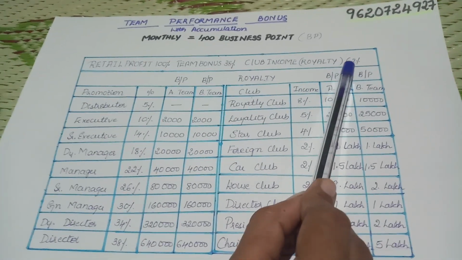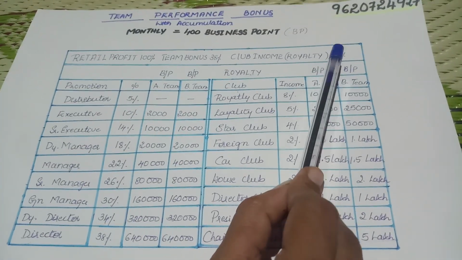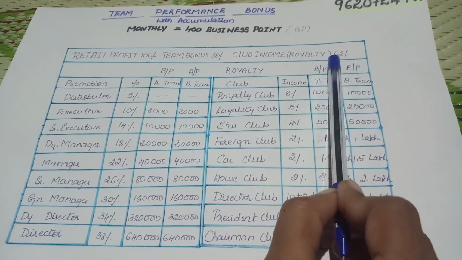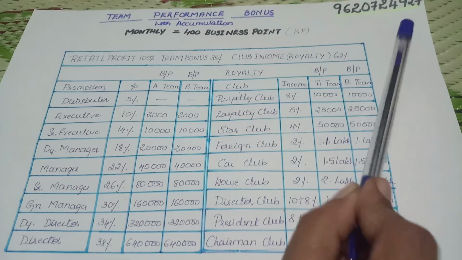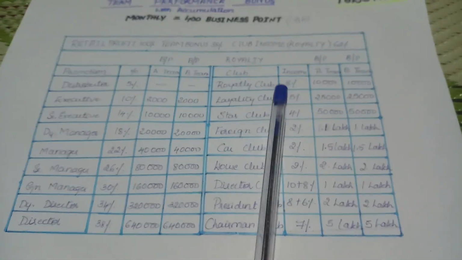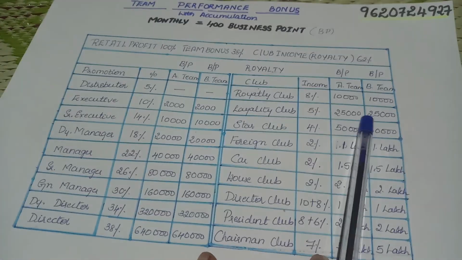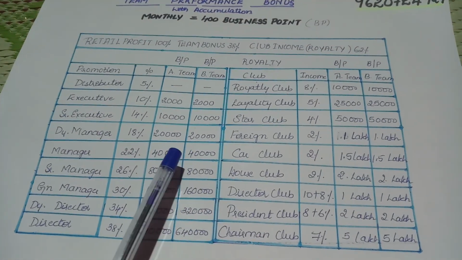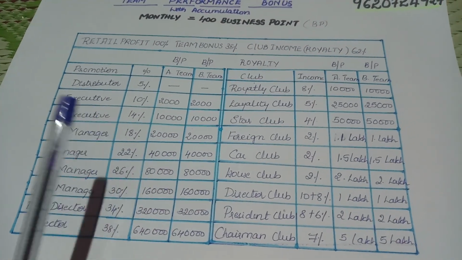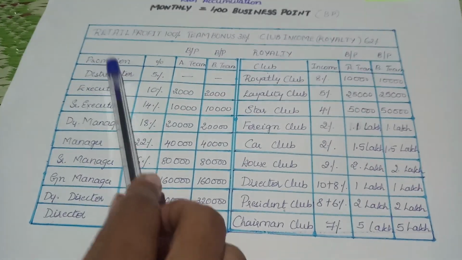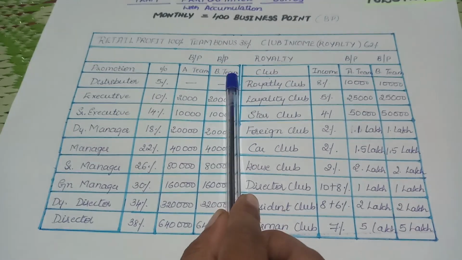Just imagine, there is no other company in direct selling which gives a payout of 100%: 38% plus 62% is equal to 100% distribution to the distributors of Kiva. It's a really, really good opportunity wherein we can earn, we can learn, and our health also will be very, very good, people.